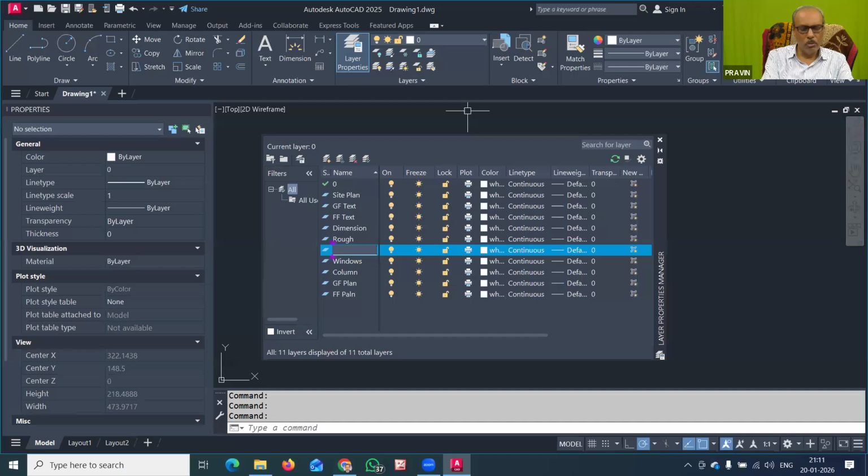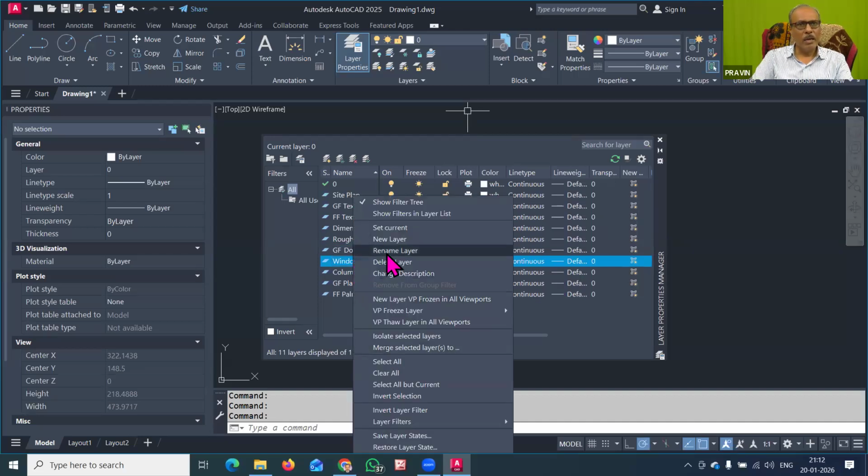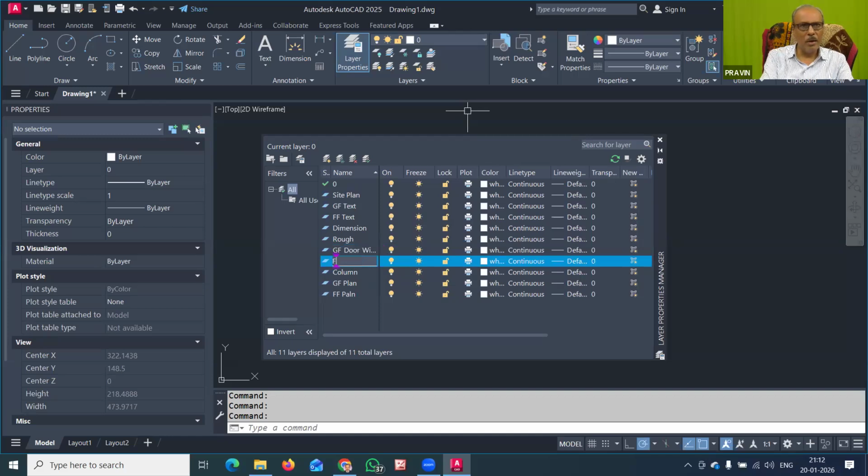So here I will write GF door and window. Then I will rename this layer again, and this is FF door and windows. This is the essential thing that you require.